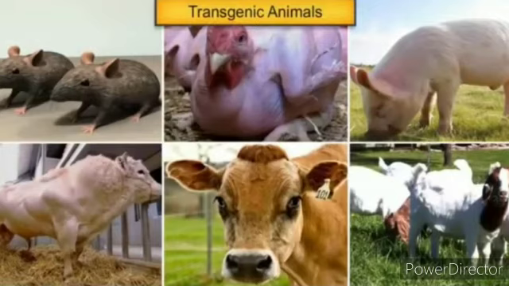Okay, what are transgenic animals? Organisms whose genes have been altered by manipulation, with the help of bacteria, fungi, plants, and animals, are called genetically modified organisms, in which genes are being transferred.